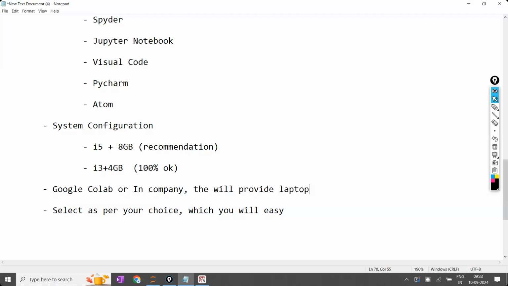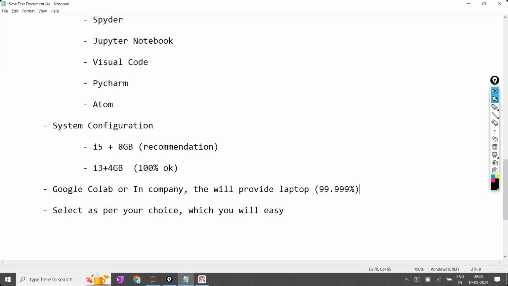Sir, if the company has not provided the laptop, first quit the company. Don't join that company, because that company does not have the money to give laptops to the employees, and there will be no growth in that company. That type of company is better not to work for. To my knowledge, 99.99999% of the companies for data science and data analytics will provide laptops. I have not seen even one company till now that will not provide a laptop. If any company does not provide one, better to quit, not to join.